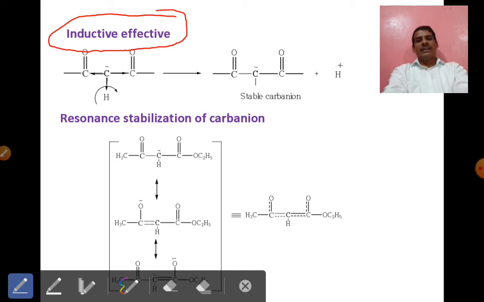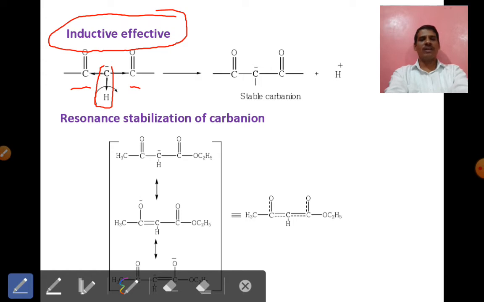See, in this case this is the active methylene compound, and it is attached to two electron withdrawing carbonyl groups, hence the electron density of that particular CH2 group can be withdrawn towards them, because the nature of both carbonyls is electron withdrawing.